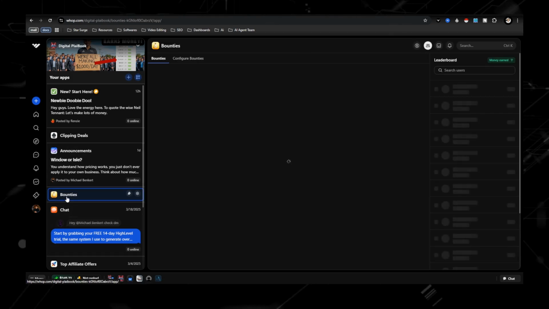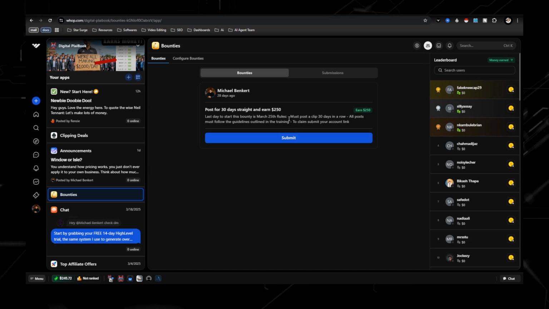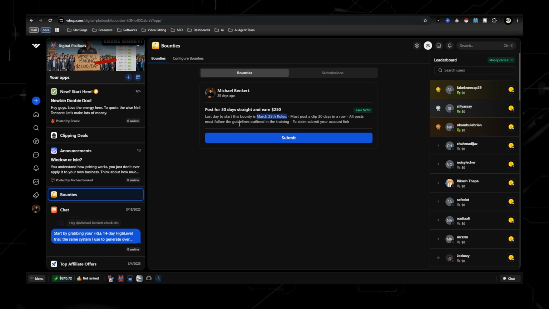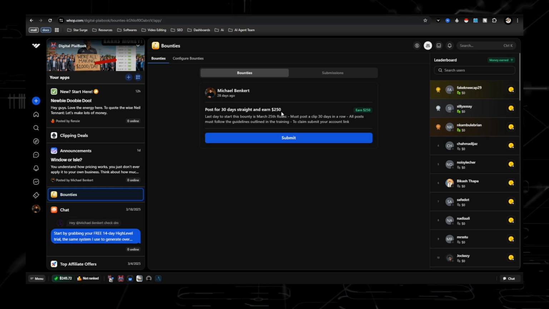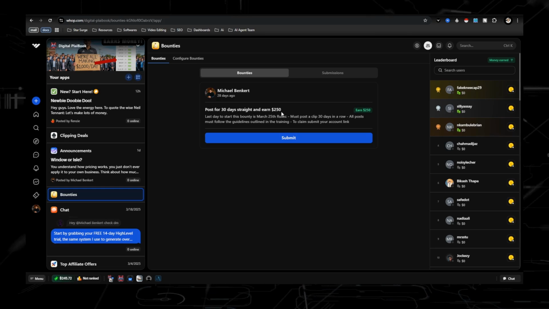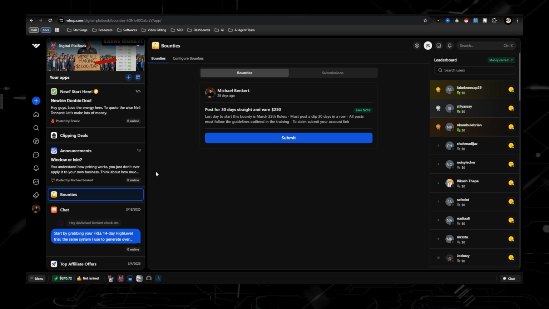I have a bounty right here. It's actually too late for you guys to join, but it was where I just post for 30 days straight and earn $250. I'm doing this because I just want people to be consistent and take action. That's literally the only thing that's stopping people, is not doing that. They need to shift their mindset from being a consumer to start creating, and stuff will start falling into place.